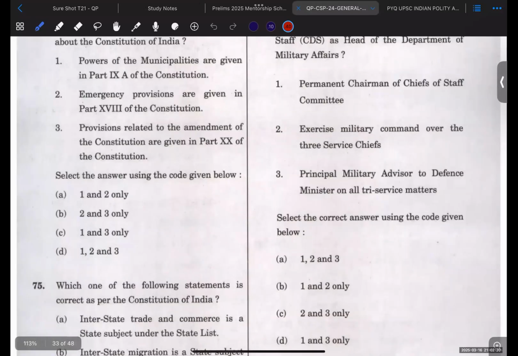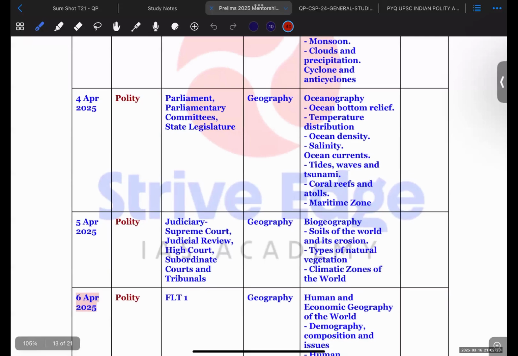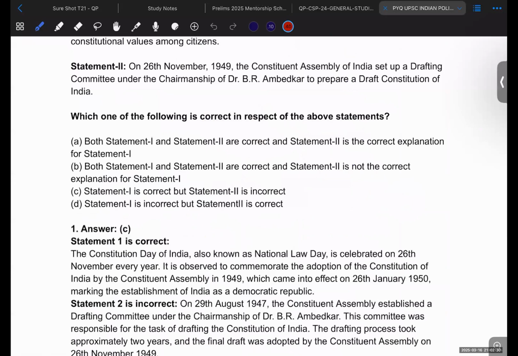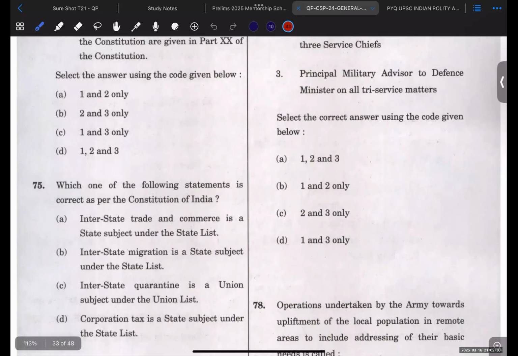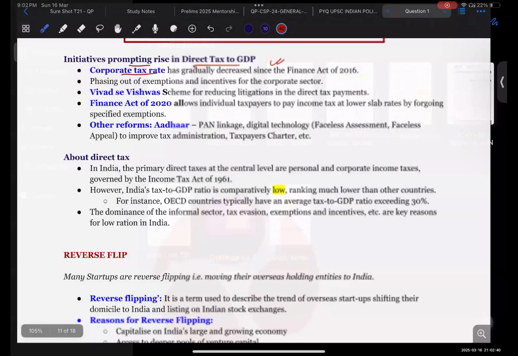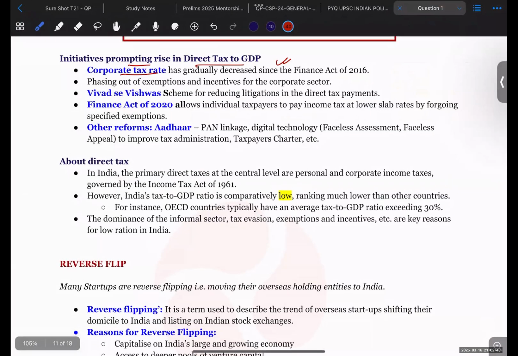Okay, so what actually is happening is that the corporate tax rate has been cut, and through it many corporations are coming up in India, and those corporates are paying the corporate tax, which is increasing the direct tax collection in India.